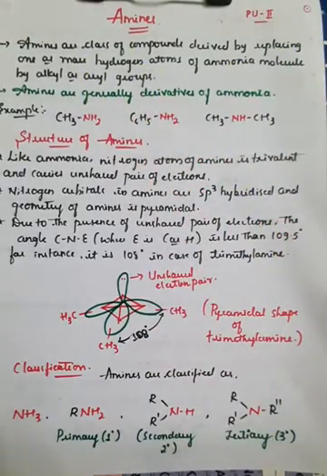So for example, you already know ammonia. Ammonia is nothing but NH3. If you take the ammonia molecule, NH3, it consists of 3 hydrogens and 1 lone pair of electrons. So here it looks like this: N, H, H, H, and there is 1 lone pair of electrons on the nitrogen atom.